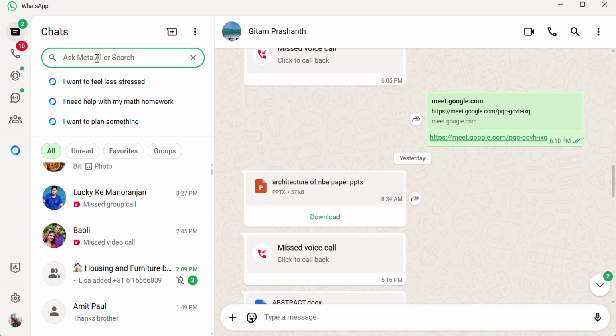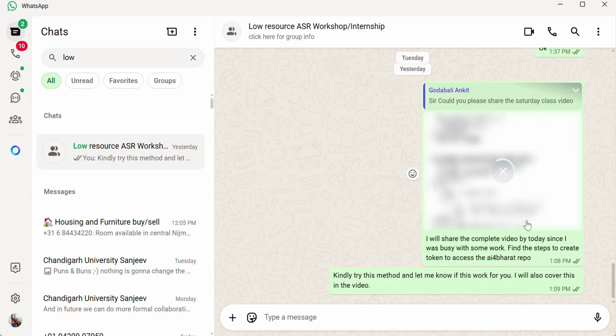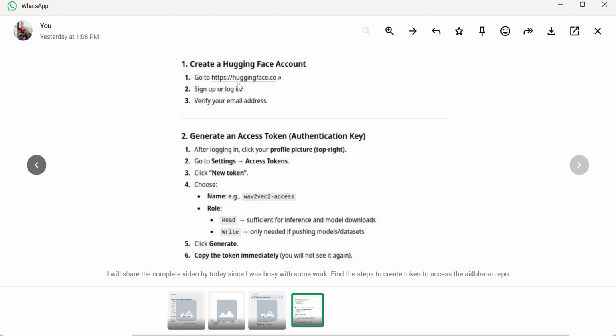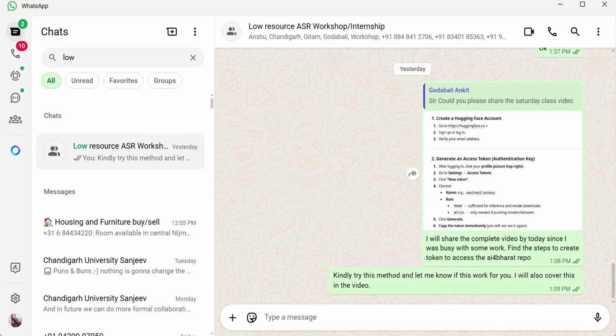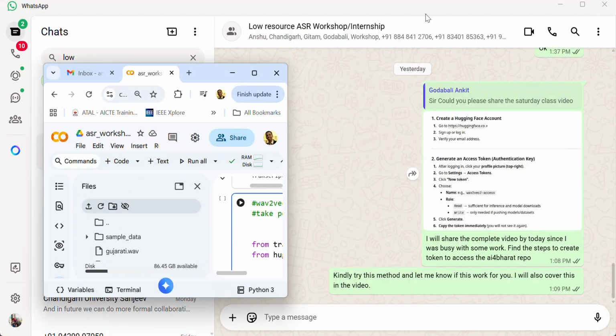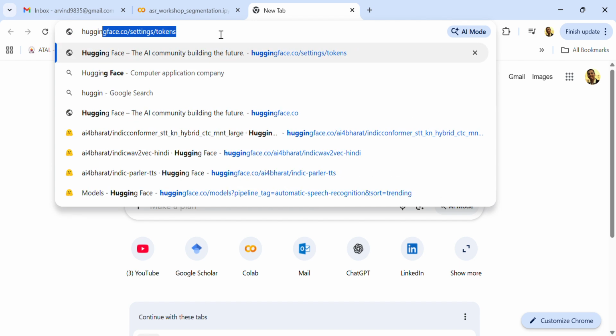If I go to the chat here, I shared this. So I'll just go to this step. First step is you have to go to huggingface.com, sign up, and then settings and new token. I can create a new tab, and then I will write here Hugging Face.